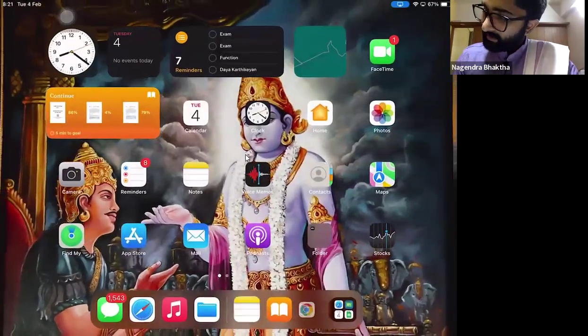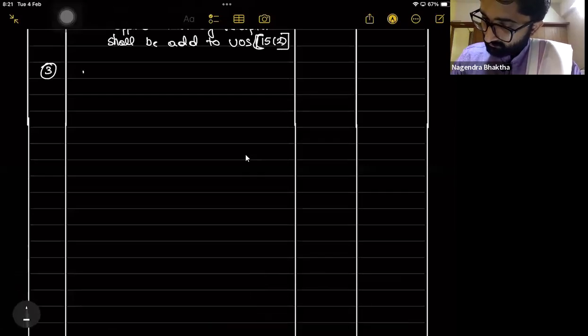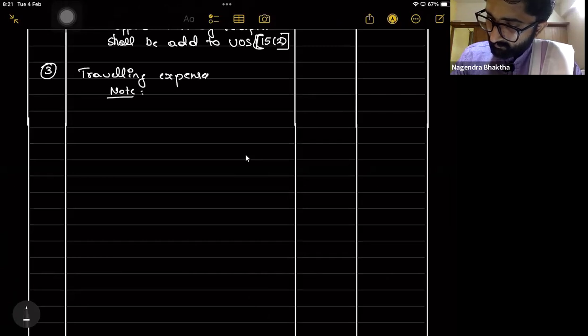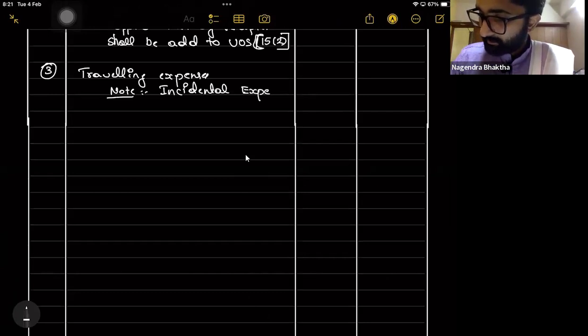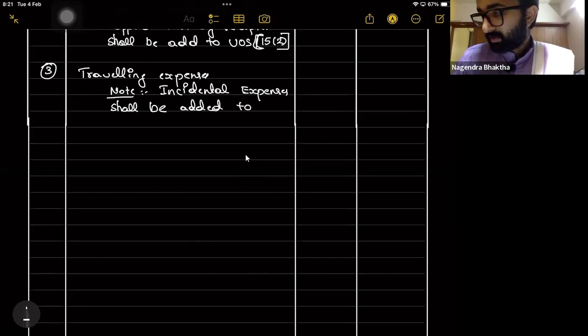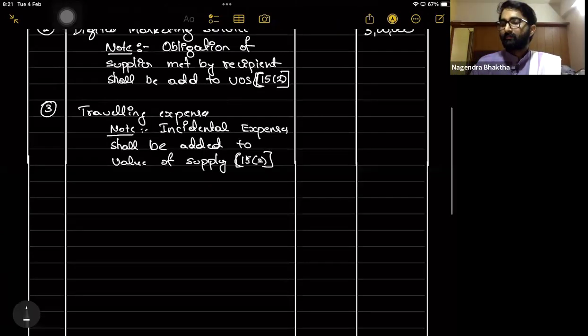Very simple. Traveling expenses. Note that incidental expenses shall be added to value of supply as per section number 15 subsection 2 inclusions.